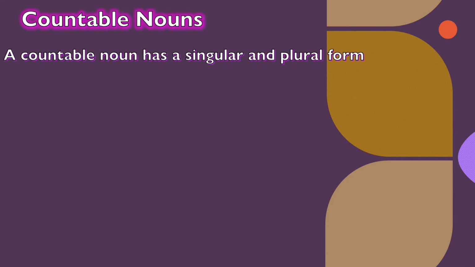Next, a countable noun has a singular and plural form. See here, pen. What is the plural form of pen? Pens. Banana, bananas. Pen is singular, pens plural.